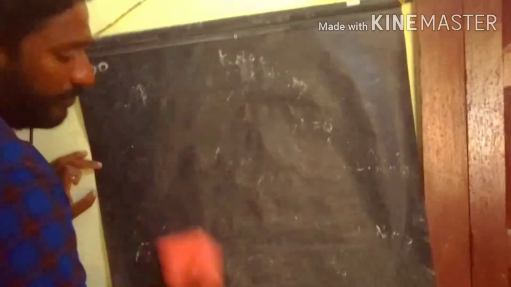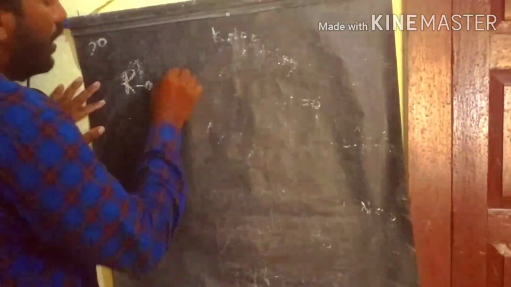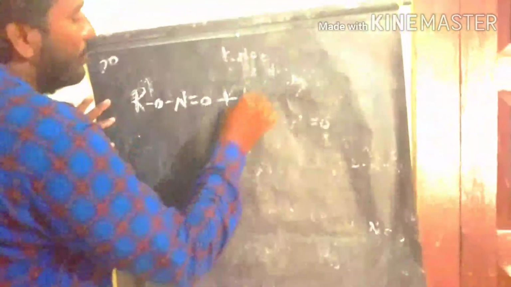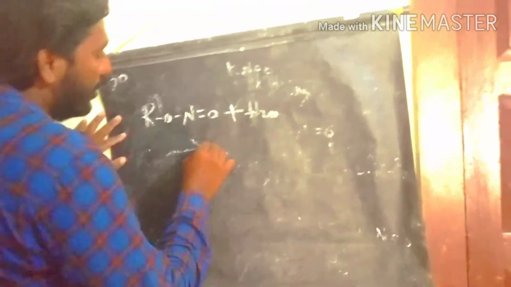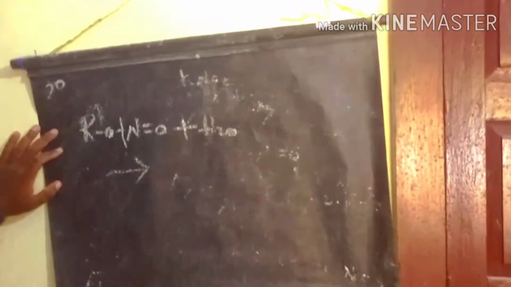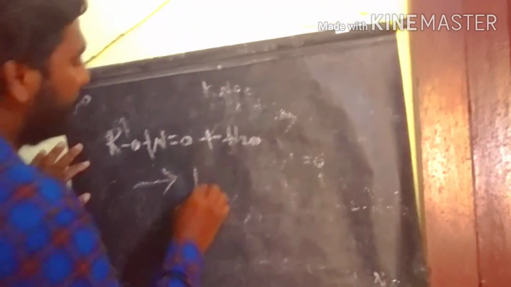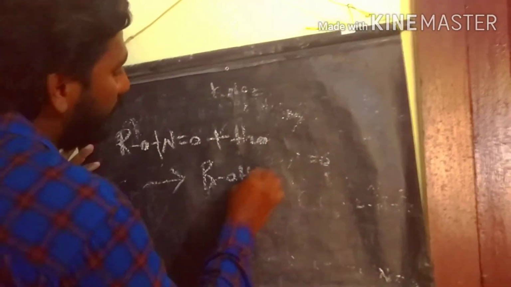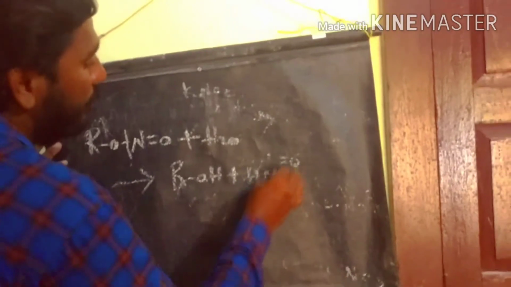We start with the hydrolysis reaction of the alkyl nitrates. In this hydrolysis reaction we break the bond to produce the alcohol plus nitrous acid.